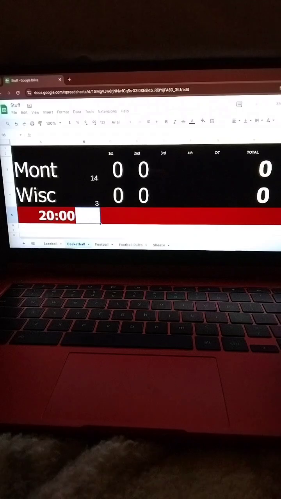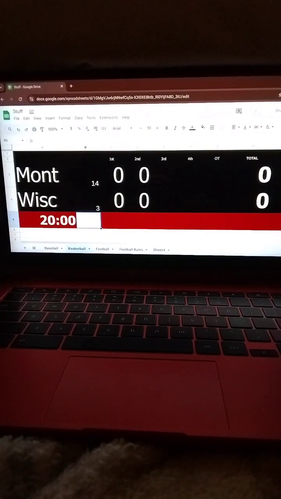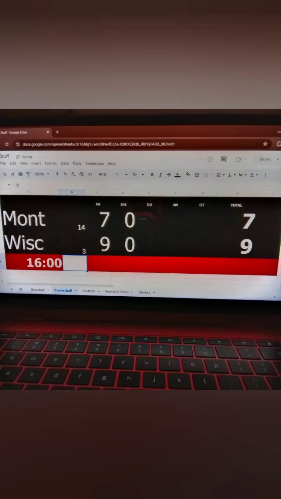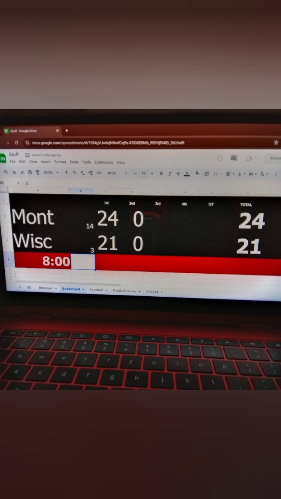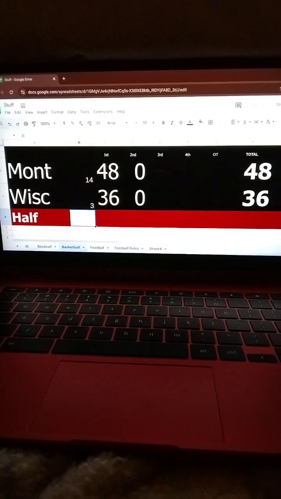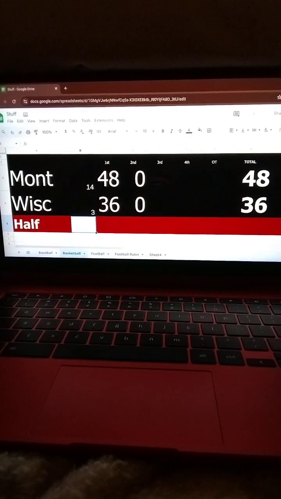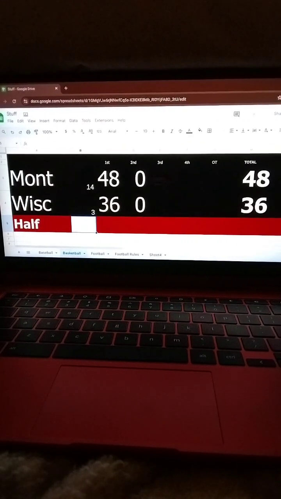All right, up next, 14th seeded Montana versus the number 3 seed Wisconsin. The winner faces BYU in the second round. Here we go. Montana up 48-36 at the half. What's going on? Well, now the second half.